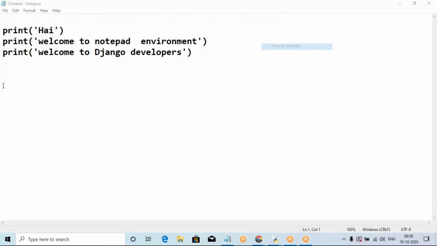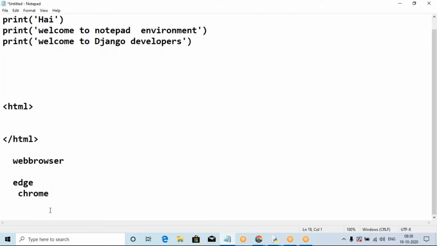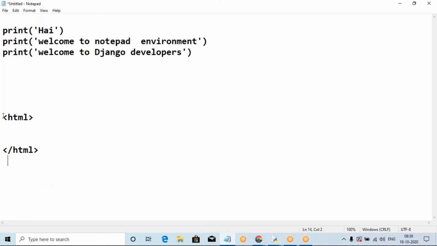So we can develop the Python code. This is not HTML. If you are using HTML, the extension is .html, and the program runs in a web browser, either Microsoft Edge or Chrome. That is executed only by a web browser, and Notepad or Notepad++. But this is Python code, and this Python code is executed differently.